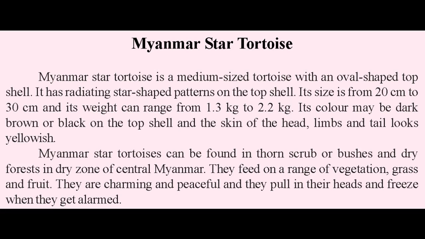Its color may be dark brown or black on the top shell and the skin of the head, limbs and tail looks yellowish. Myanmar star tortoises can be found in thorn scrub or bushes and dry forests in dry zone of central Myanmar. They feed on a range of vegetation, grass and fruit. They are charming and peaceful and they pull in their heads and freeze when they get alarmed.